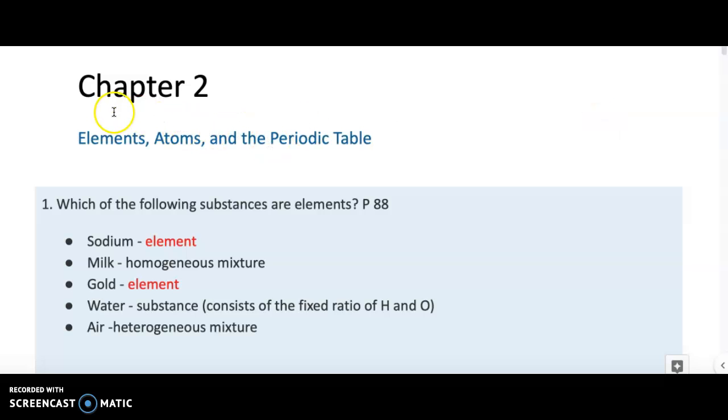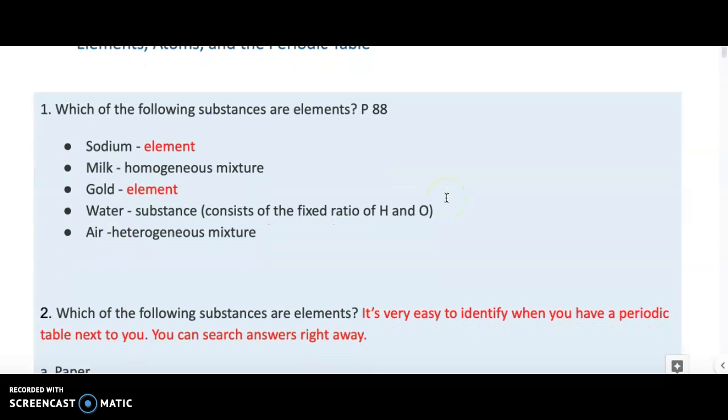Okay, guys, today we'll look at chapter 2 that is designed to discuss elements, atoms, and the periodic table. We'll start with a problem that is on page 88, and the problem states the following. Which of the following substances are elements? It is very easy to find out which substances are elements if you can have a periodic table right